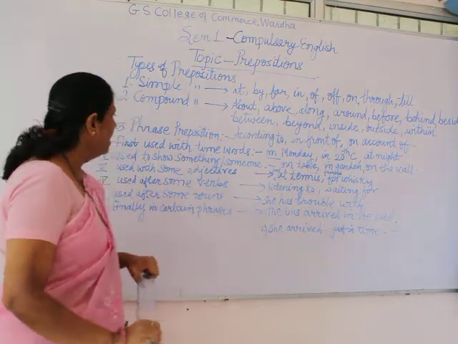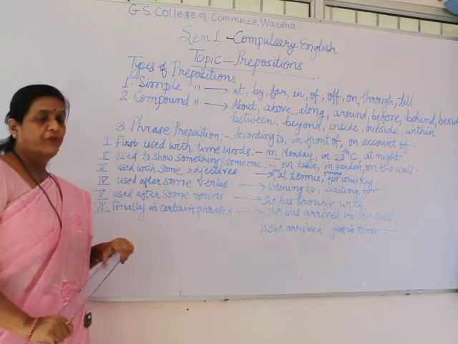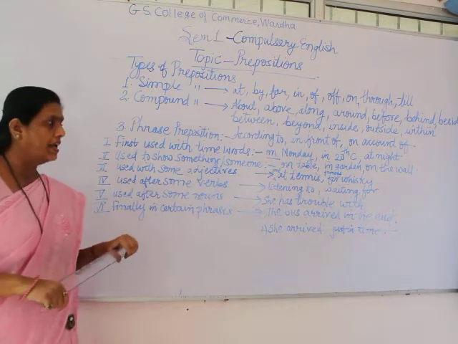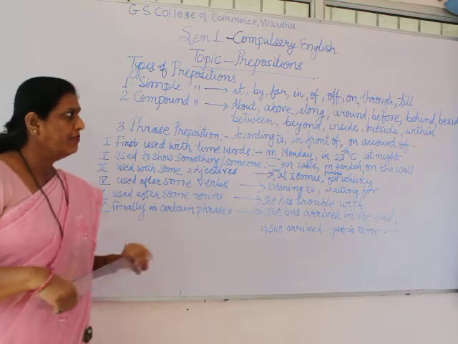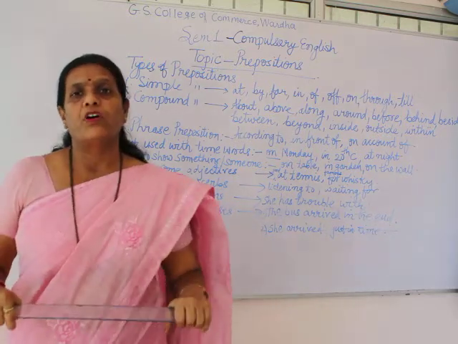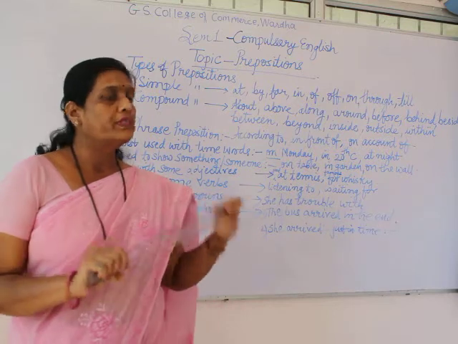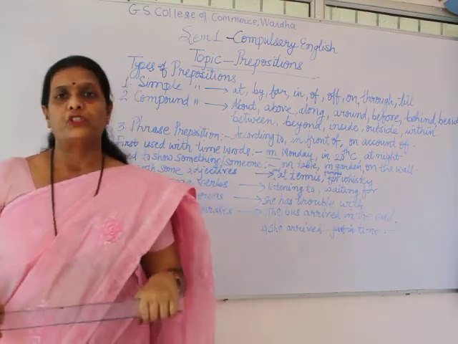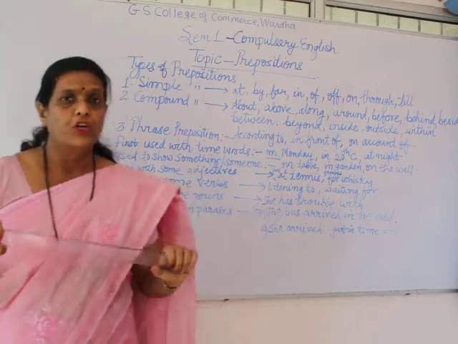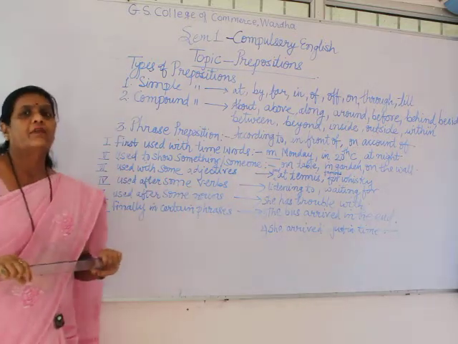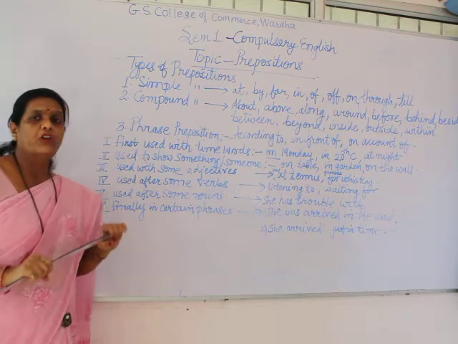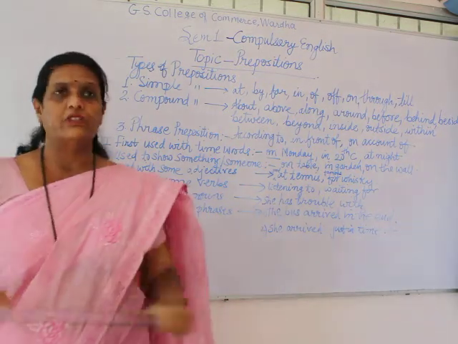In a similar way, a preposition can come after an adjective. For example, he is famous for his whiskey. Famous is an adjective which is followed by the preposition "for", and whiskey is a noun. So the sequence can be an adjective, then followed by a preposition, and then a noun.